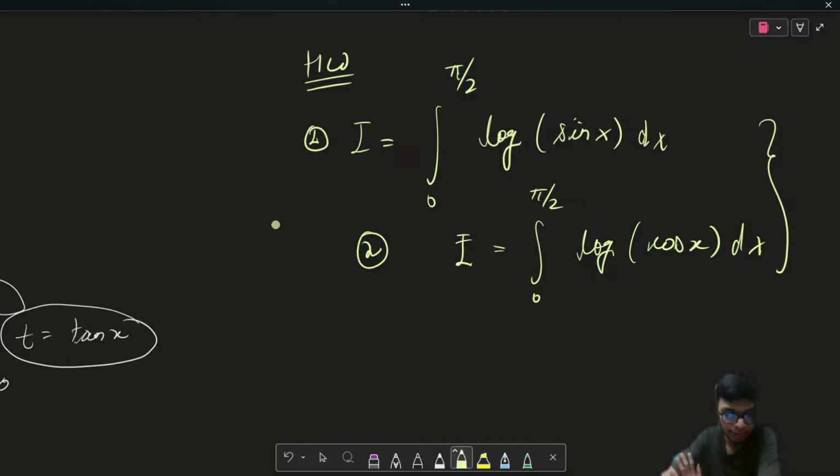In the next class, when we meet tomorrow, we are going to discuss this particular problem, and then we are going to move into another important property of changing the limit from a to b to 0 to 1, a standard limit. How we are going to do that, we will see in the upcoming class. And then we're going to talk about the most important part, that is periodic functions. We're going to look into the properties of periodic functions, and then at the end we're going to look into the Newton-Leibniz rule, which is a very important rule, especially in the concepts and questions of limits.